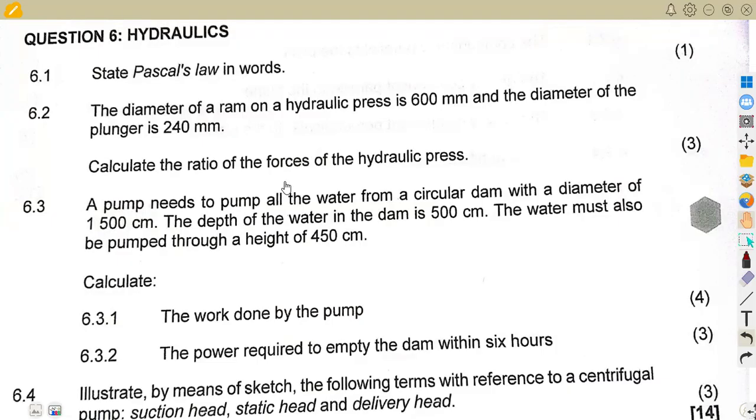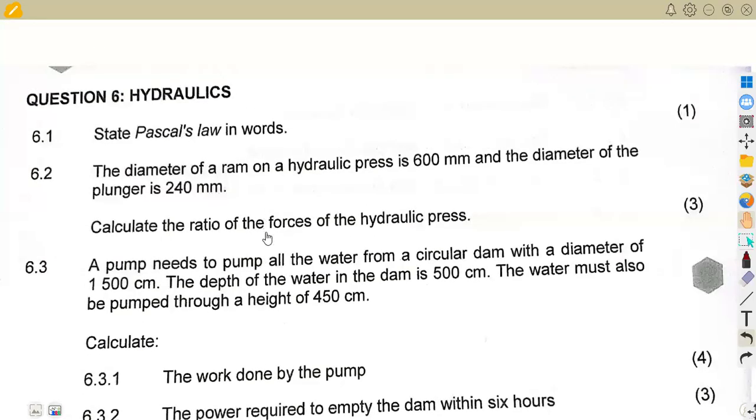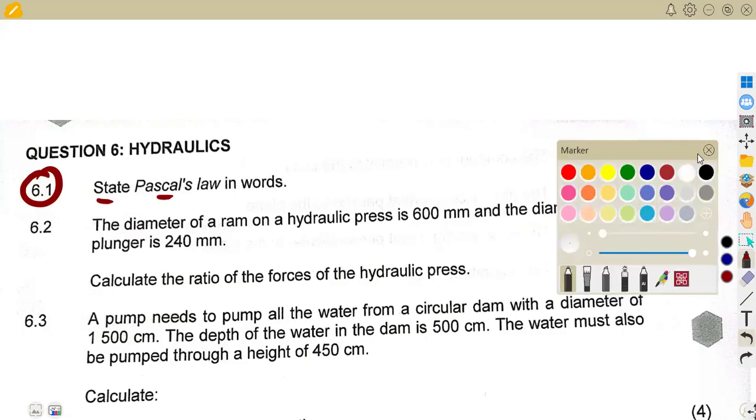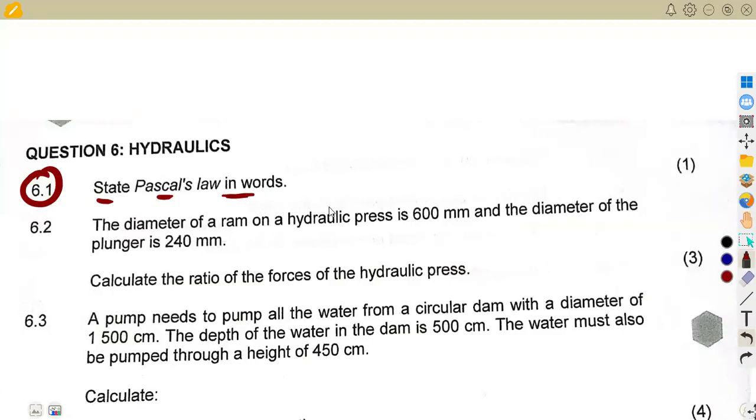Still on our engineering science N3, working on hydraulics. This is the November 2023 exam, question number 6, where we are given the first part of the question to state Pascal's law in words. So take note, they need this in what?